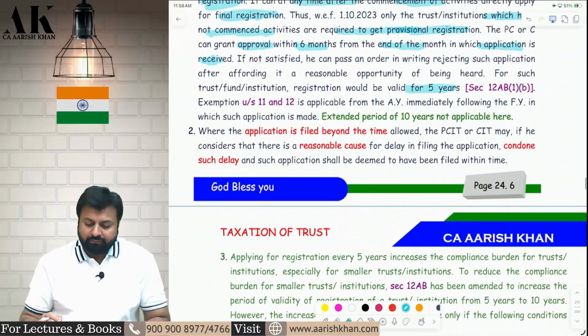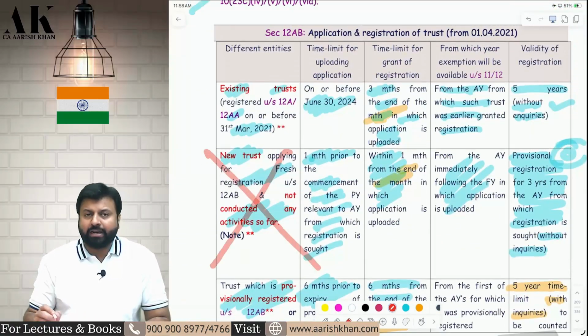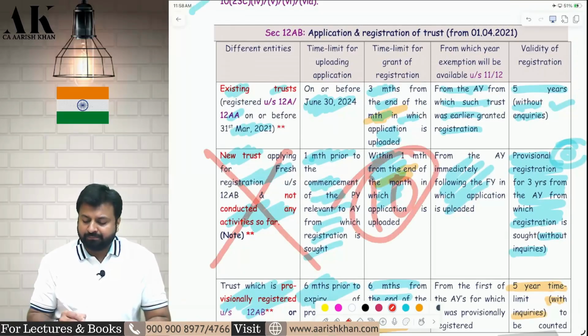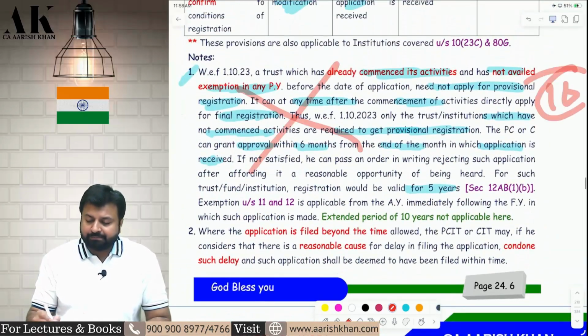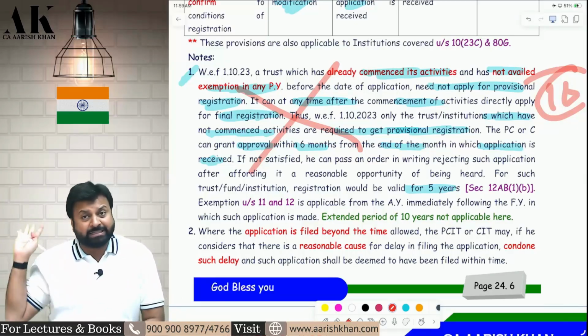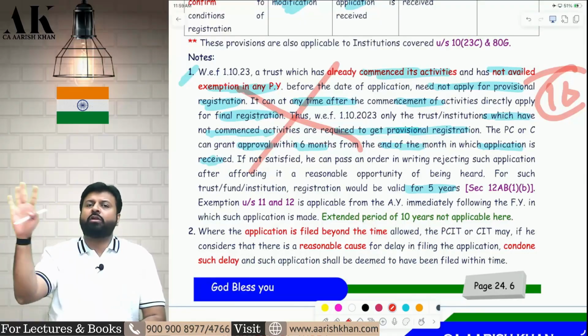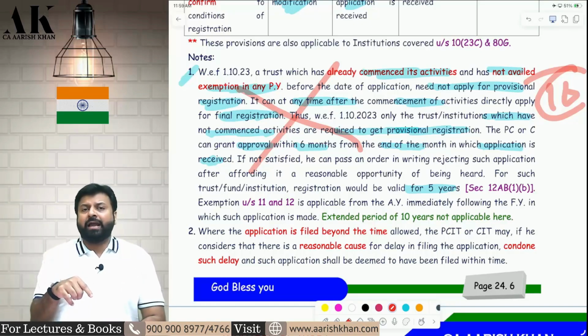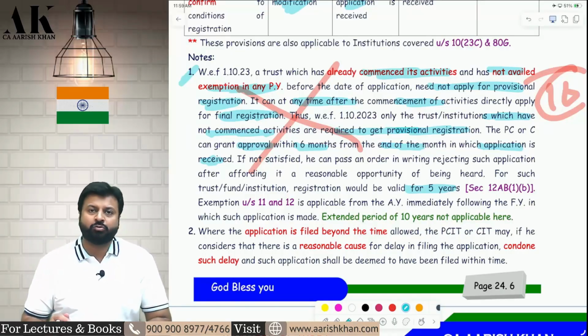Who are those some people? First of all, let me tell you for whom it is not applicable. Let me put a cross in front of them. A new trust cannot claim 10 years exemption. 10 years is not applicable for a new trust. And any new trust which is coming for application for the first time, whether it has commenced the activity or not, doesn't matter. If I am coming for application for the first time and I have already commenced activity, still you cannot claim the 10 years benefit. If I have not commenced the activity, still you cannot claim the benefit for 10 years. 10 years is not allowed for these two people.